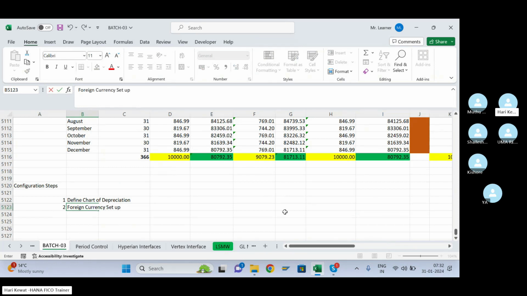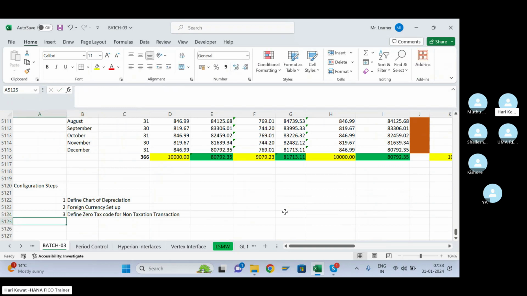Then third, we assign or define the zero tax code for non-taxable transactions.